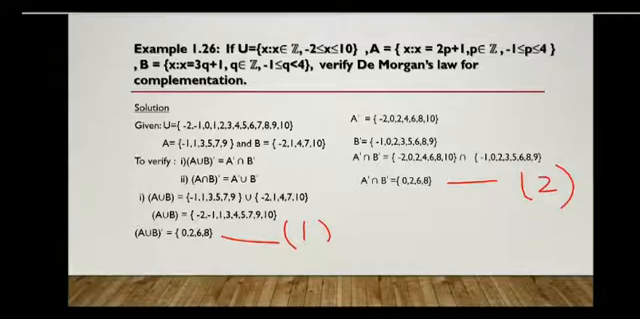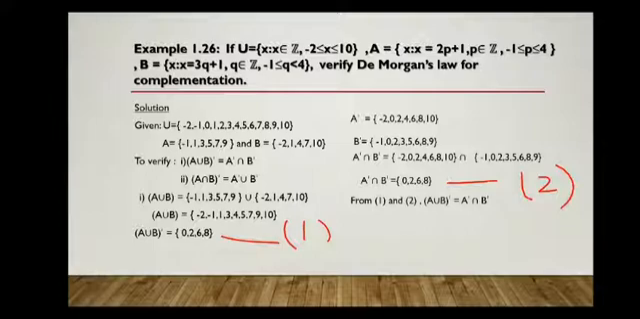This as 1 and this as 2. When you compare these two, A union B the whole complement is equal to A complement intersection B complement. Similarly, do the second one: A intersection B the whole complement is equal to A complement union B complement. This will be homework for you.